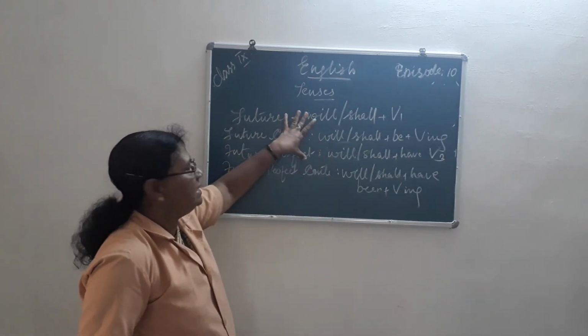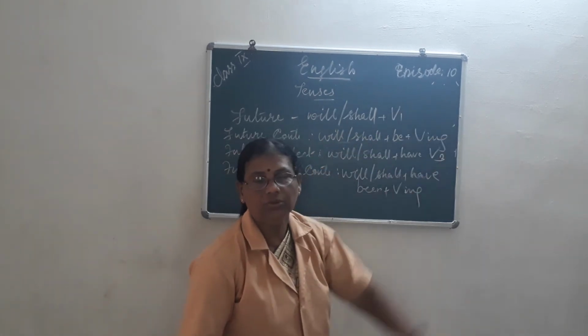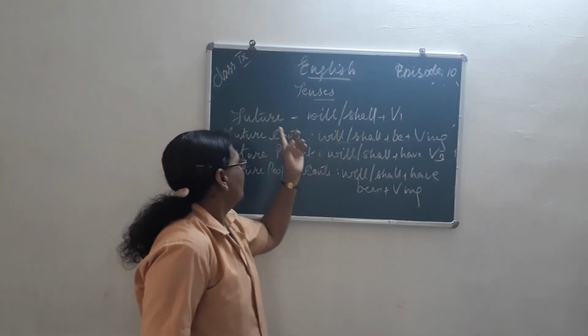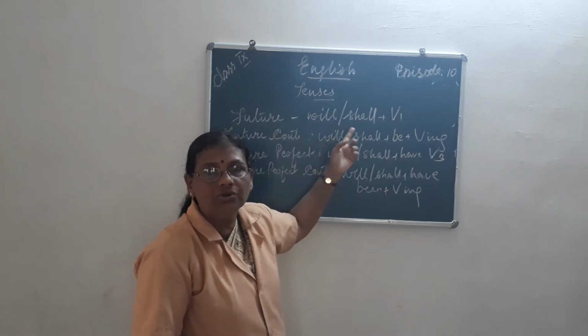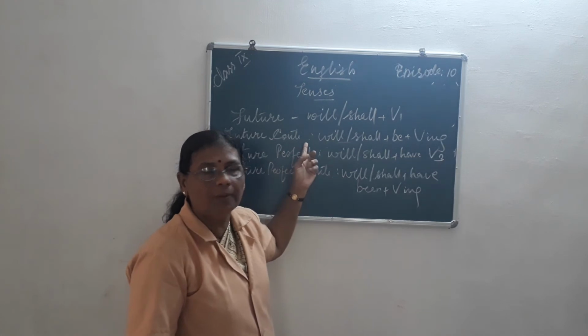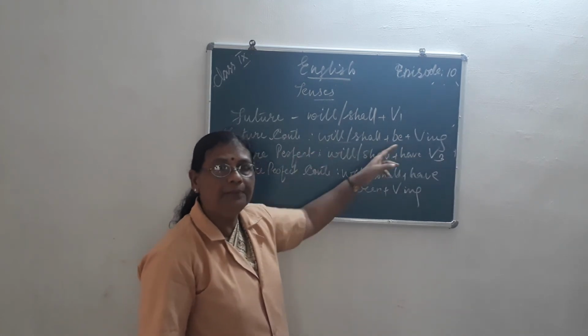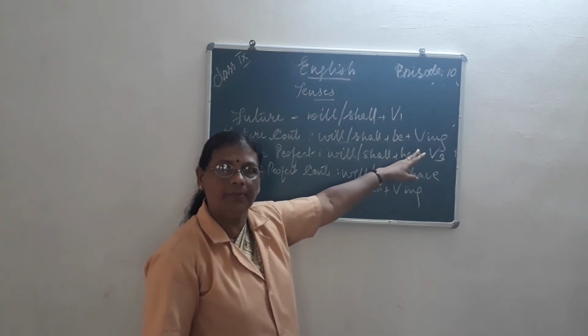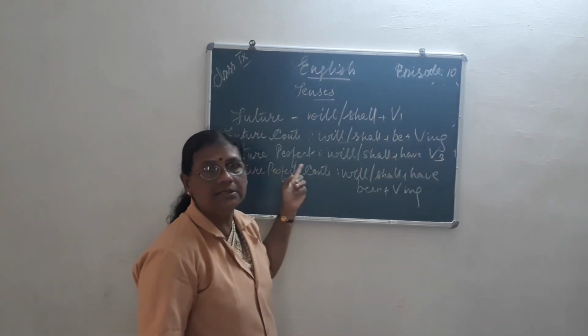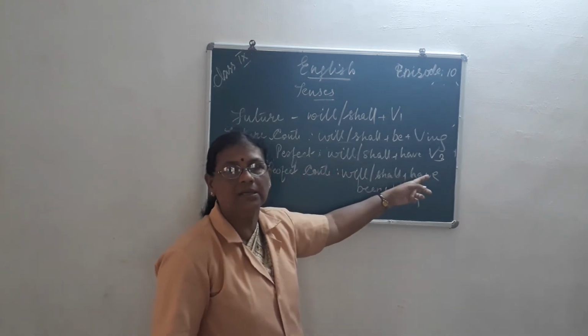So now these four are totally different from the other two, that is present and the past. So when it is in the simple, will or shall plus the first form of the verb. When it is in the continuous form, what is to be added? Will or shall plus be plus verb ing. And when it is in the perfect, shall have plus third form.